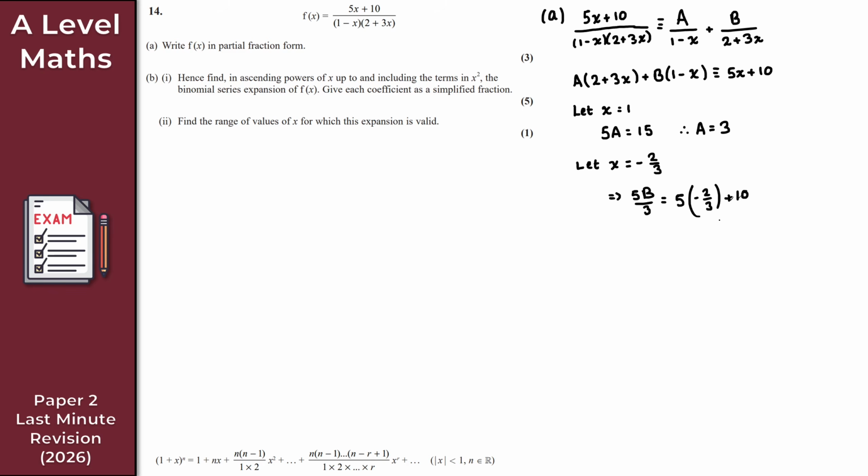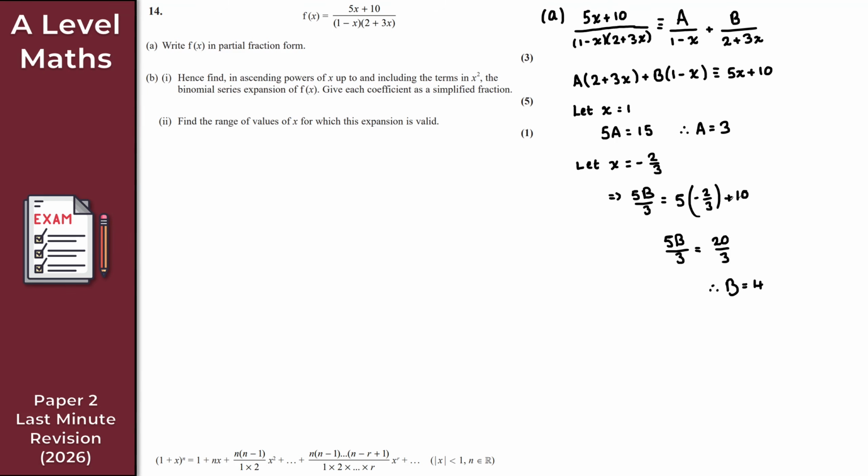If we simplify that, what do we get? That's minus 10 over 3 plus 10. So that's going to be 30 over 3 minus 10 over 3, which is 20 over 3. I mean, you could just use a calculator here. Why am I doing it by hand? I don't know. We'll get 20 over 3. So that's just the same as 5b is equal to 20, and therefore b is equal to 4.